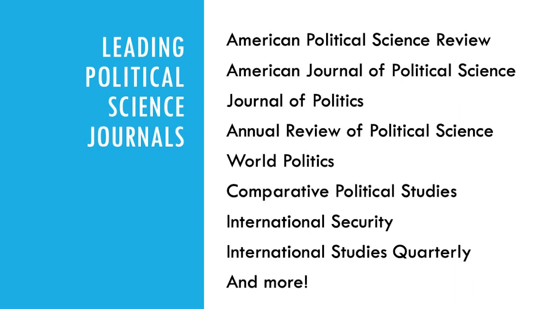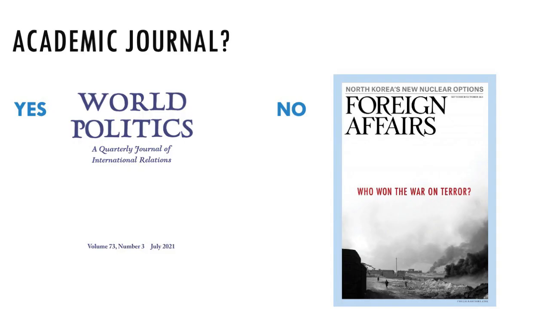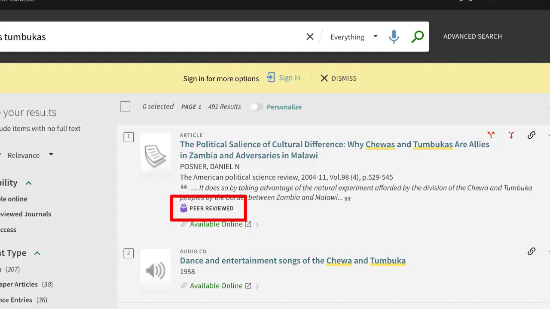So, how can you tell you're looking at an academic journal article? You can sometimes tell based on the title of the journal, the American Journal of Political Science or Journal of Politics, for example. But journal isn't always in the title. World Politics, for example, is a well-respected academic journal, but be careful because Foreign Affairs is a well-respected mass market journal. If you are searching within the library, their database will tell you if a source is peer-reviewed or not.